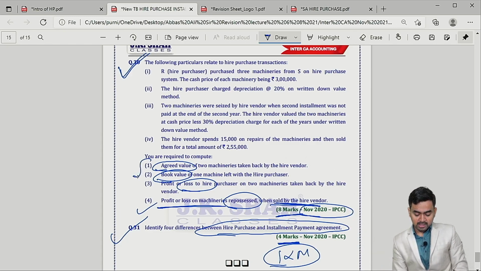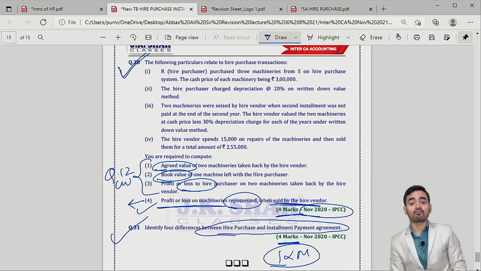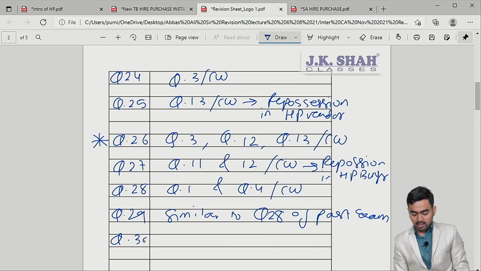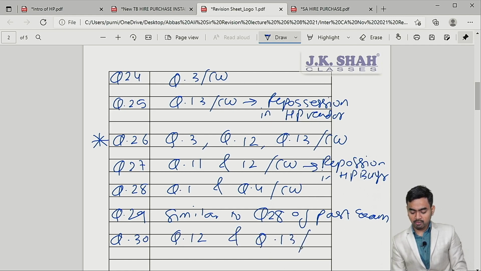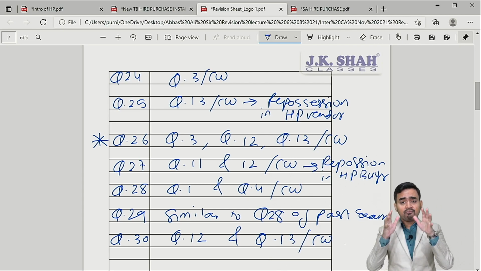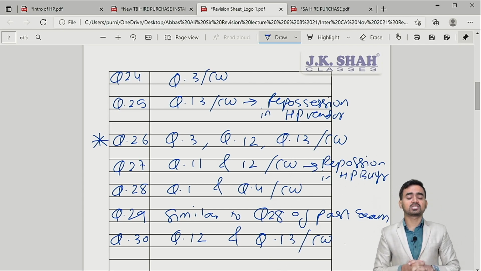So these first 3 parts you can get from question number 12 of classwork, and profit on repossession from the point of view of the vendor you will get from question 13 of classwork. So for question number 30 you can refer question 12 and question 13 of classwork. Is it clear? So with this, my dear students, we have finished the whole hire purchase chapter.